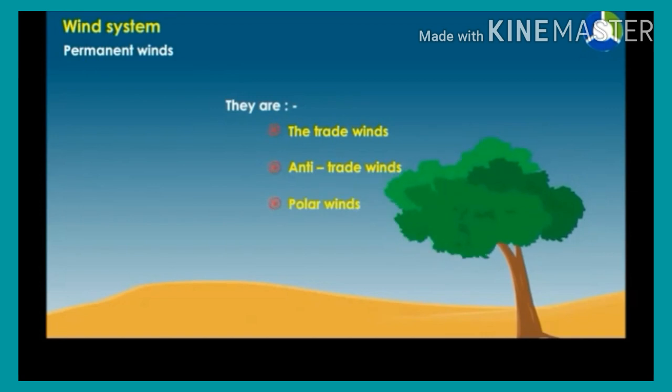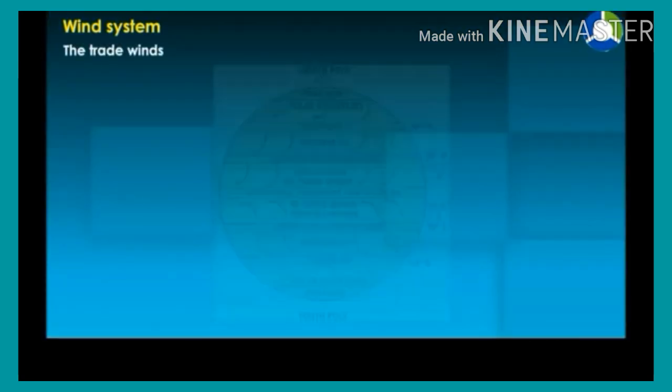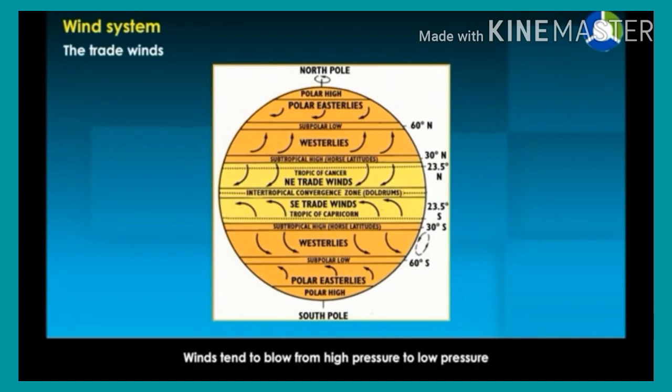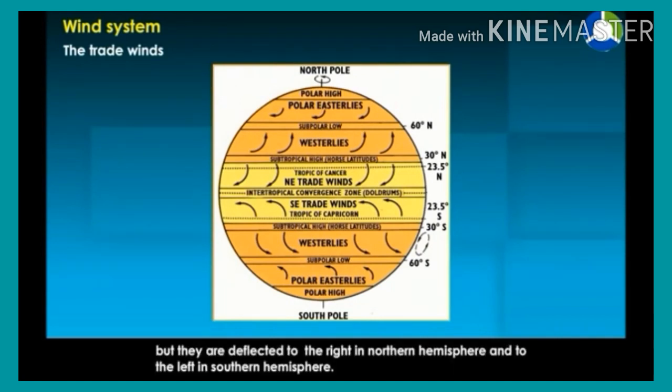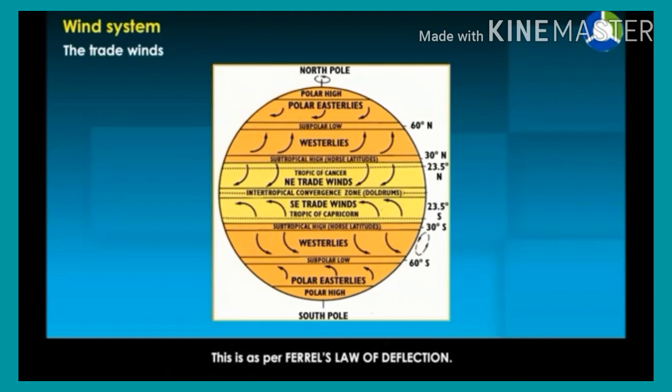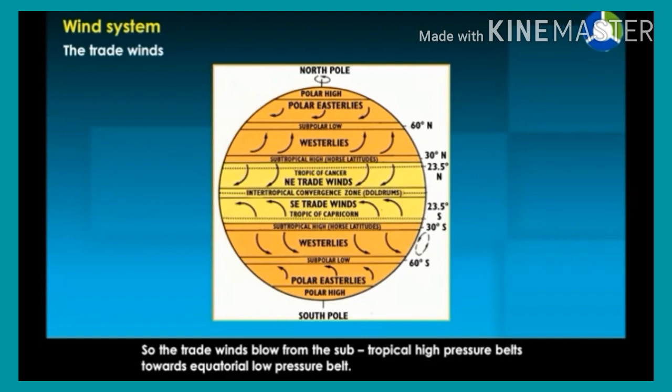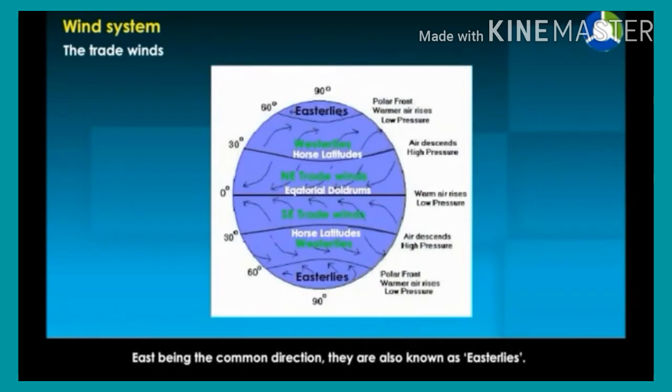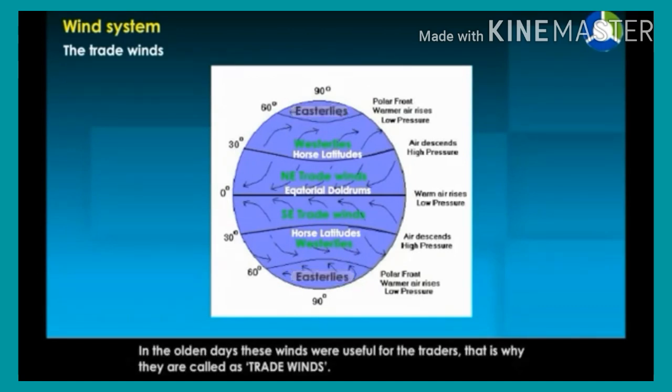Trade winds. Winds tend to blow from high pressure to low pressure, but they are deflected to the right in the northern hemisphere and to the left in the southern hemisphere. This is as per Ferrel's law of deflection. So the trade winds blow from the subtropical high pressure belt towards the equatorial low pressure belt. East being the common direction, they are also known as easterlies. In the olden days, these winds were useful for traders. That is why they are called trade winds.